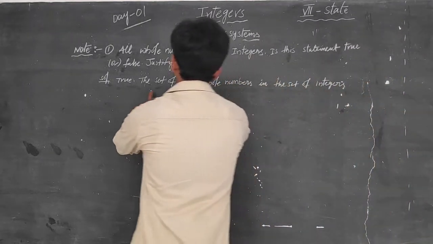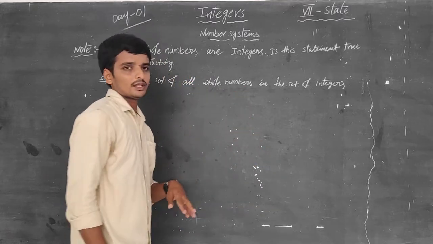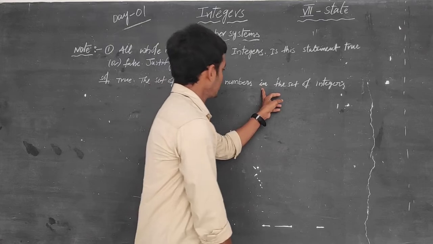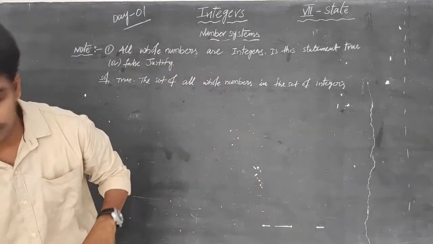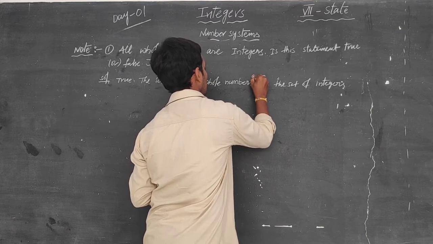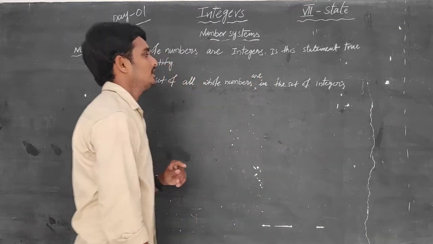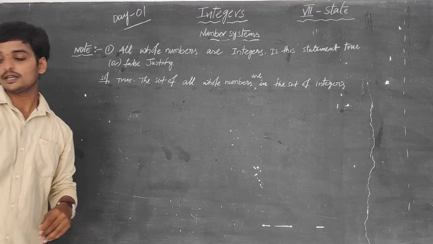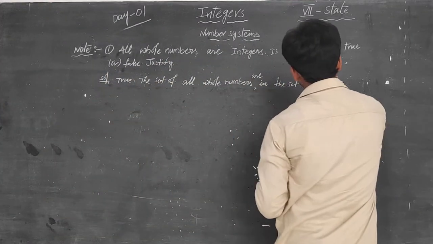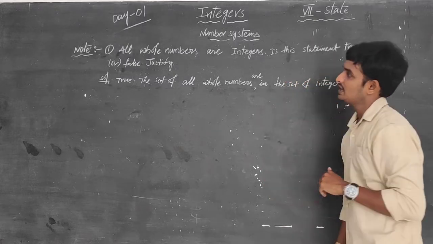Why? Because the set of all whole numbers are in the set of integers. Every number in the whole number set is in the integers, so all whole numbers are integers.